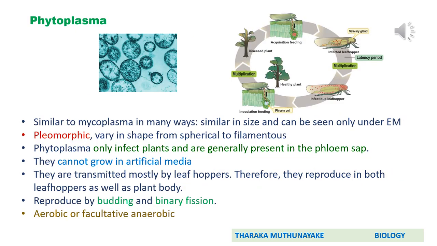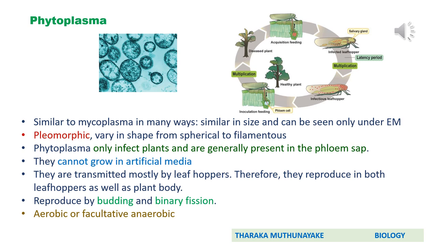In the previous slide, we discussed mycoplasma. Now we will move to the second group of molecules called phytoplasma. Here there are similarities and also differences between phytoplasma and mycoplasma. If you consider the first feature, it talks about morphology. It's similar to mycoplasma in many ways, similar in size and can be seen only under an electron microscope. These are also pleomorphic. That means they vary in shape from spherical to filamentous. These are similarities, so focus on them. If a question asks you to write similarities between phytoplasma and mycoplasma, you can write these.